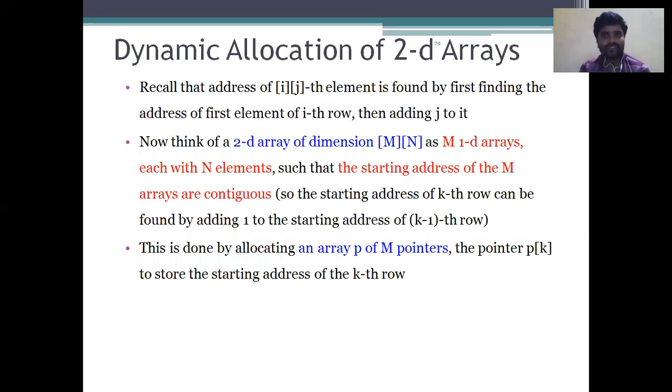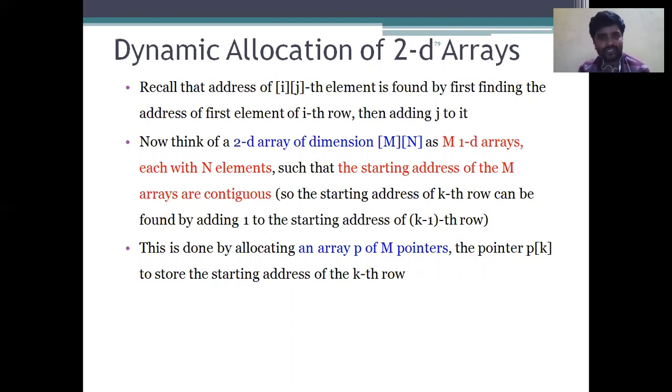So, dynamic allocation of 2D arrays. Recall the address, that is i and j. The element is found by first finding the address of the first element of row i, and then adding j to it. So now think of 2D array dimensions. For example, we saw previously the 2D multi-dimensional array, m by n rows and columns.